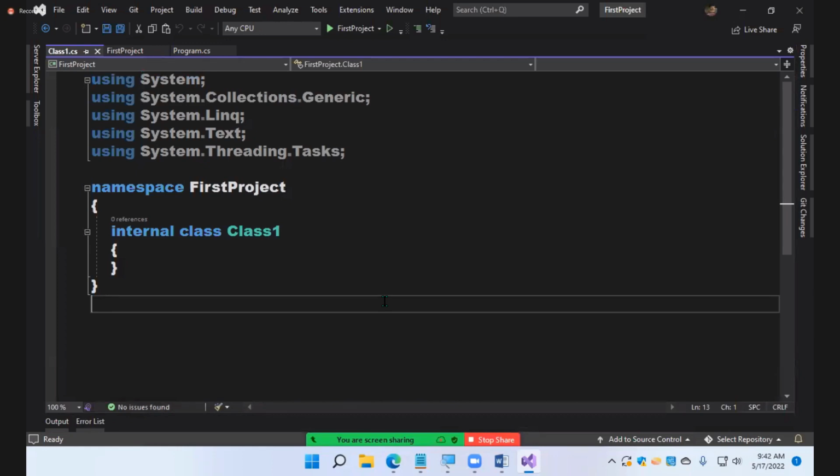It will auto generate, but do I need the using statements? No need now. Why? Already we have global imports. It generates you this one.